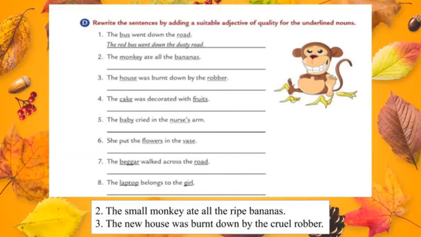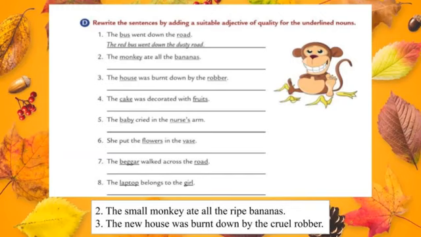Let's move to the second one. The monkey ate all the bananas. In the second sentence also they underlined 2 nouns. One is monkey and another one is bananas. We should add suitable adjective for monkey and bananas. We can write small monkey or a big monkey or otherwise naughty monkey. We should use any adjective. Okay, the small monkey ate all the ripe bananas. How I am describing the bananas, ripe. So now we should rewrite the small monkey ate all the ripe bananas.